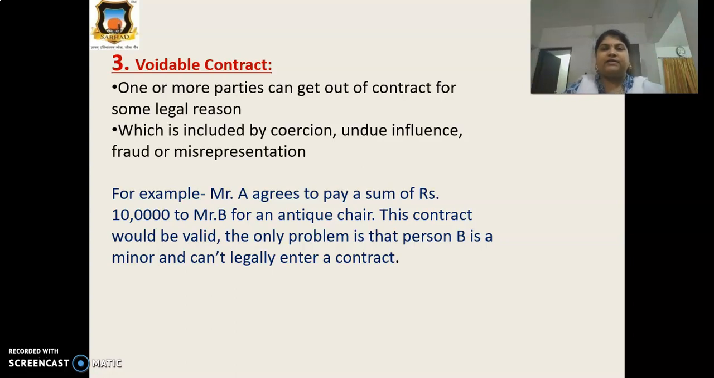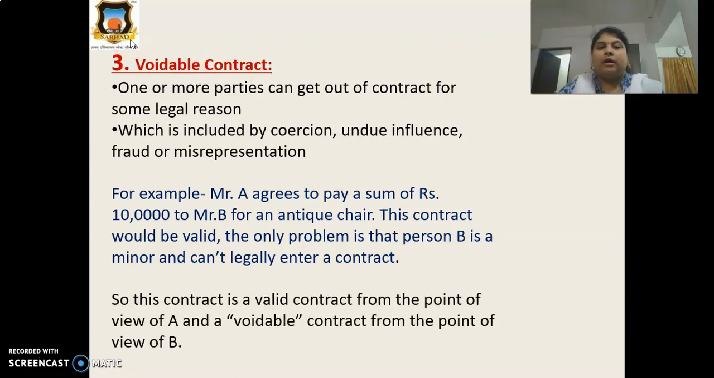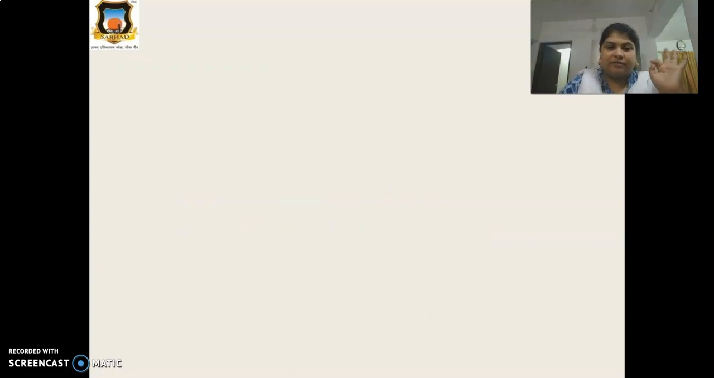10th standard का 12th standard का कोई भी लड़का एंटिक चेयर बेच नहीं सकता. This is totally illegal. That's why this is a voidable contract. I hope this is clear with you. So this contract is a valid contract from the point of view of Mr. A. According to Mr. A, this is a valid contract, and a voidable contract from the point of view of Mr. B. B के लिए ये contract voidable रहेगा, cancel रहेगा because he is a minor person. I hope this third point is clear with you.